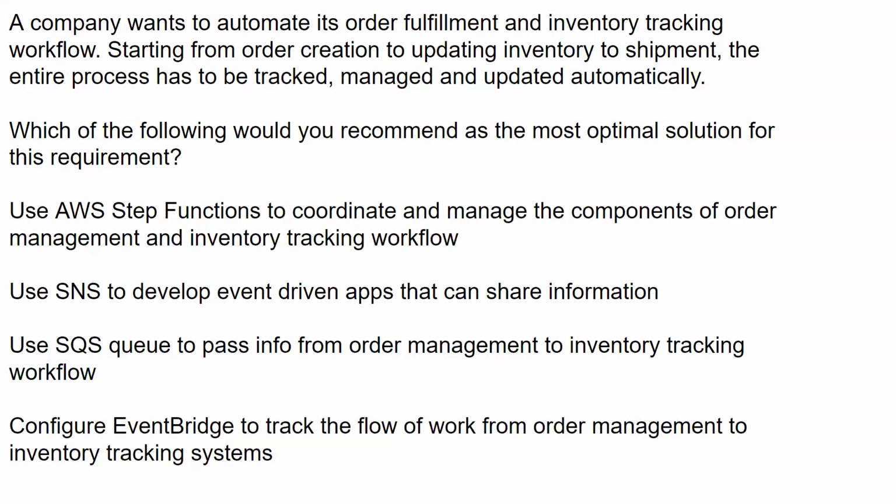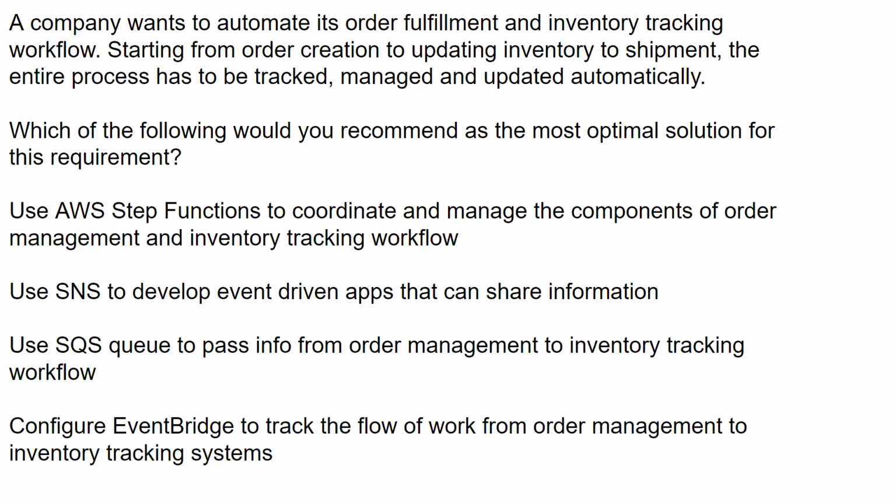A company wants to automate its order fulfillment and inventory tracking workflow. Starting from order creation to updating inventory to shipment, the entire process has to be tracked, managed, and updated automatically. Which of the following would you recommend as the most optimal solution for this requirement?